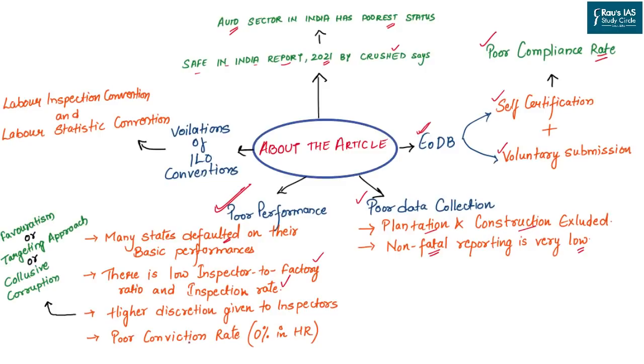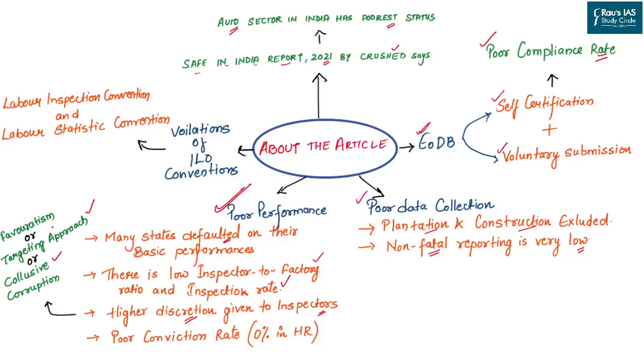The next one is the higher discretion given to these inspectors while conducting the inspection. This has led to either the collusive corruption, because the inspector and the industry owner are now working in synchronization to provide data without even conducting the on-site inspection. They are putting the targeted approach where they only target those small industries, those small units which do not have the political patronage or which are not supporting the corrupt practices.